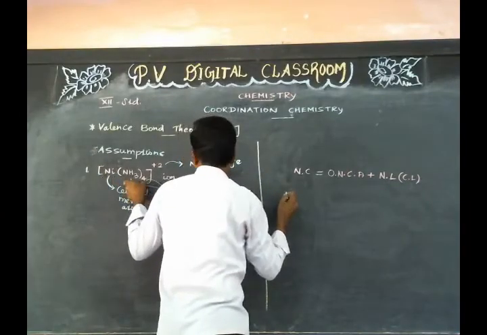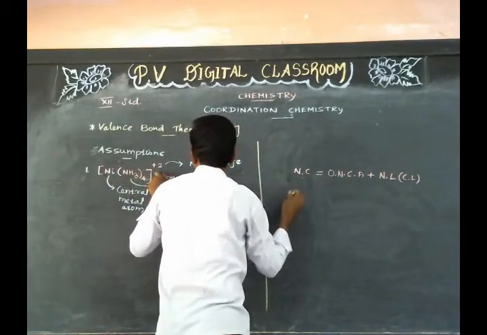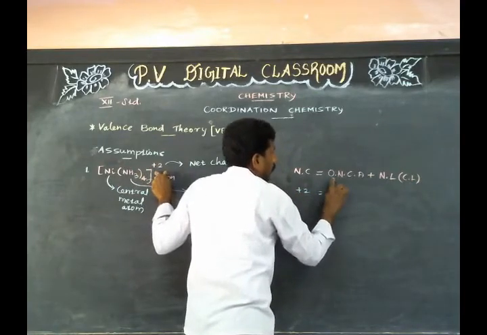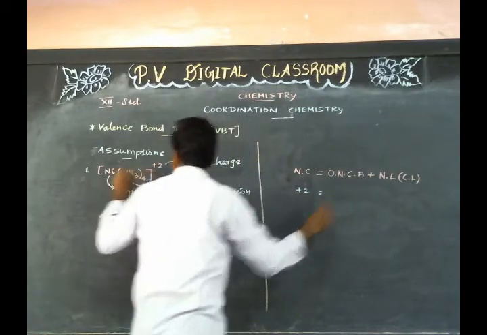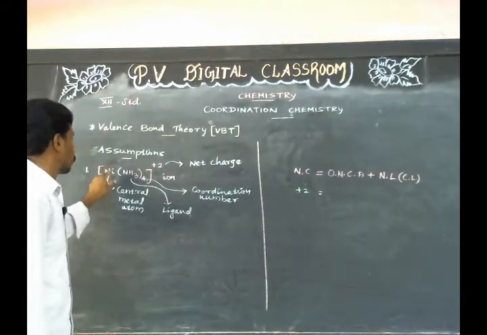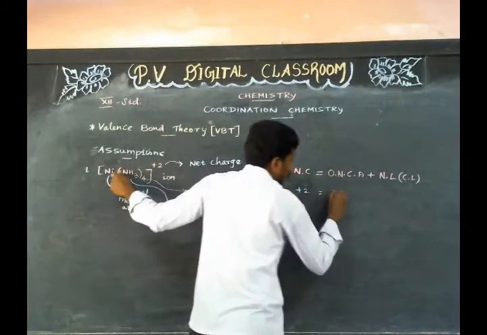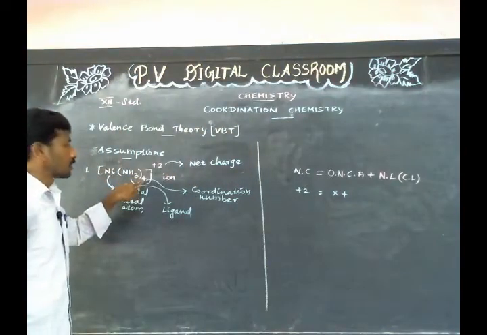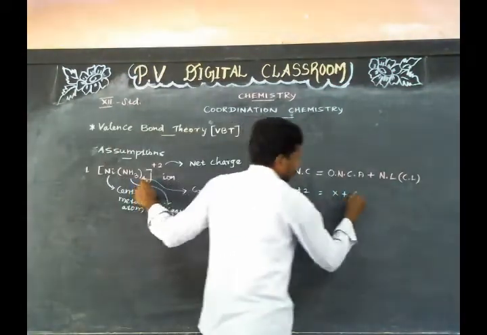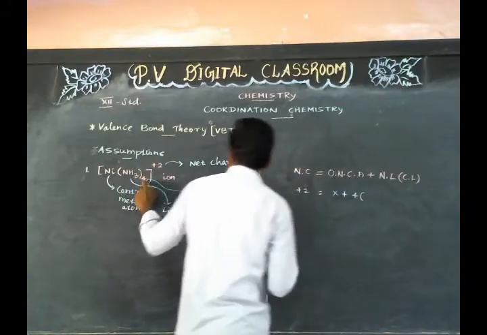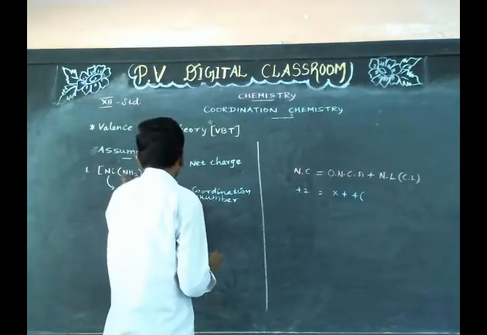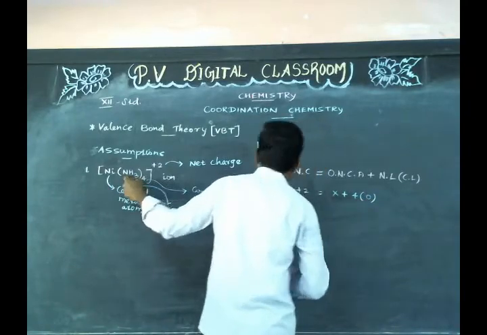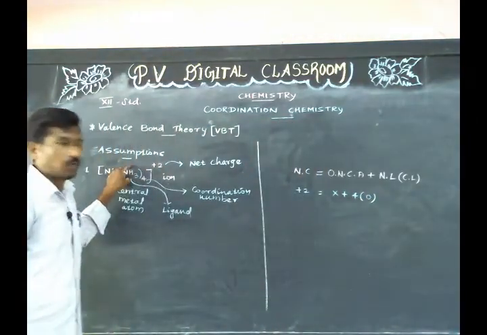In this complex cation, the net charge +2 is equal to the oxidation number of the central atom, which is unknown, so it is taken as X, plus the number of ligands, which is 4, times the charge on the ligand, which is 0, since ammonia is a neutral molecule.